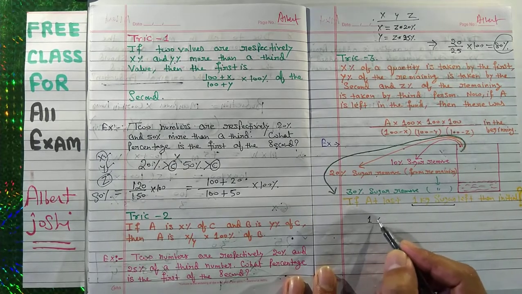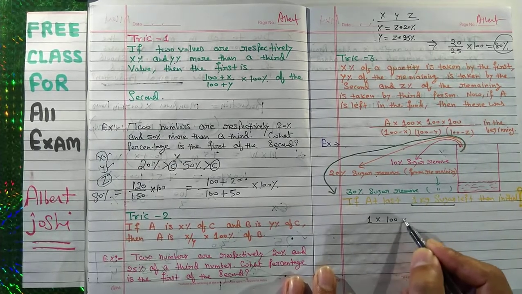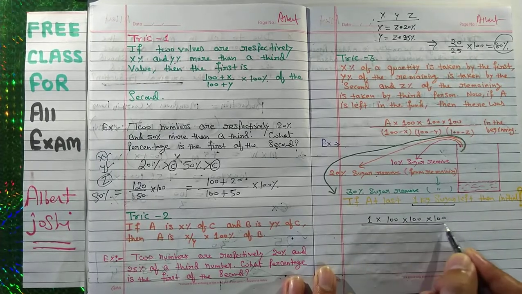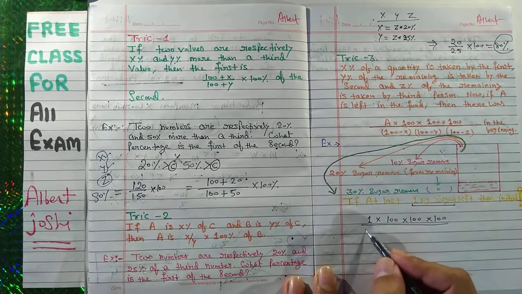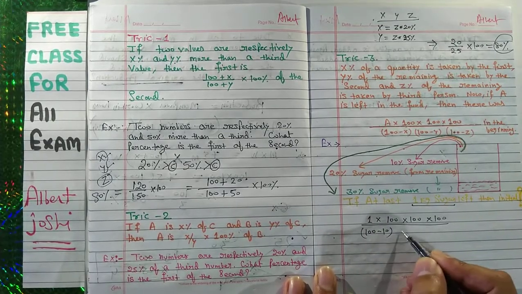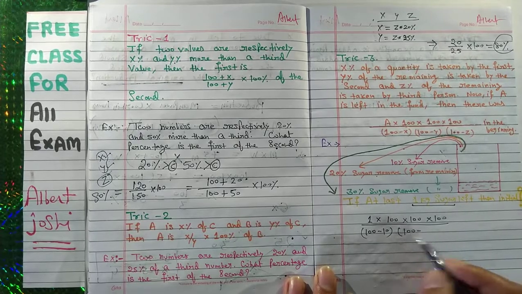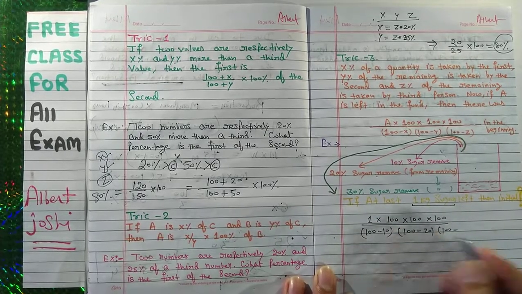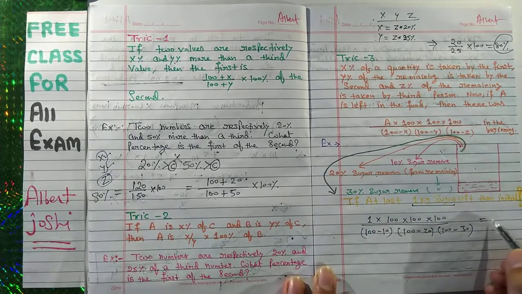So 1 into 100 into 100 into 100 upon 100 minus x, 100 minus 10, then 100 minus y, 100 minus 20, then 100 minus z, 100 minus 30. If you solve it, then you will get the result.